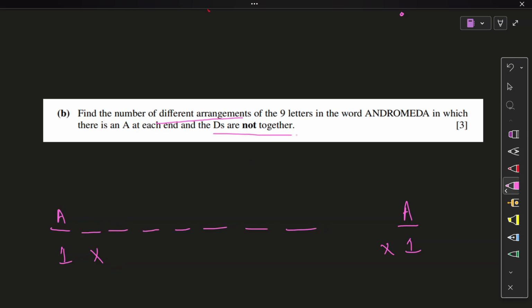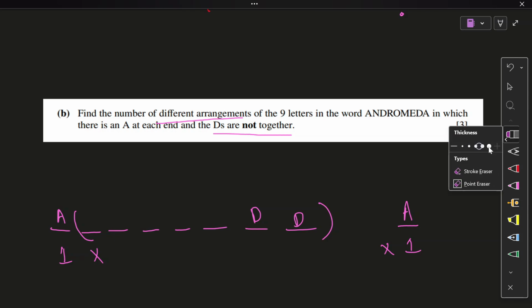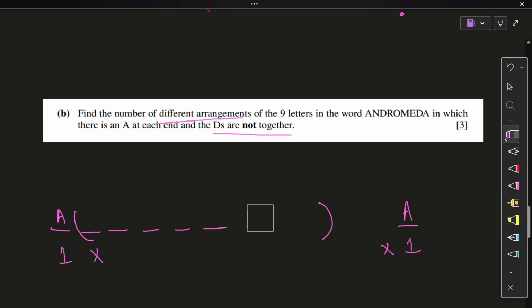Now, the D's are to be separated. Forget about the A's and those positions. They are fixed in their positions, right? Now, in the remaining 7 positions, we need to separate the D's. Keep in mind, 2 of these will be occupied by the D's, right? Whatever we need to separate, we forget about. So please remove those 2 positions for the D's. We have arranged the remaining on these positions. 7 minus 2 is 5. The remaining 5 have arranged themselves here. Let's arrange them, any 5 letters that will be placed here: 1, 2, 3, 4, 5. That's going to be 5 factorial.